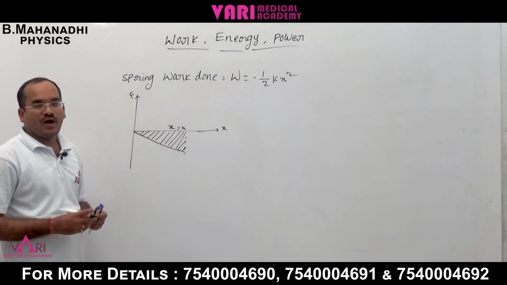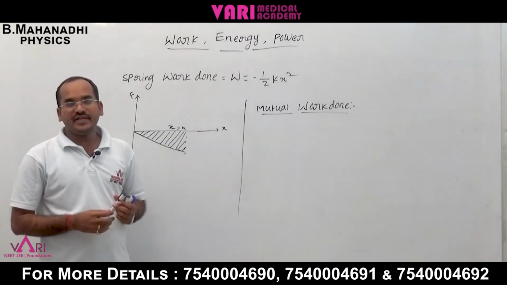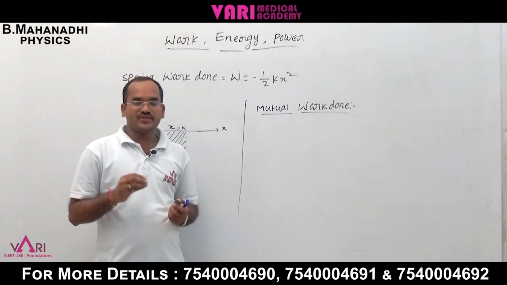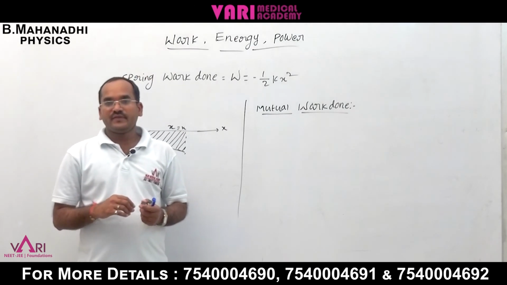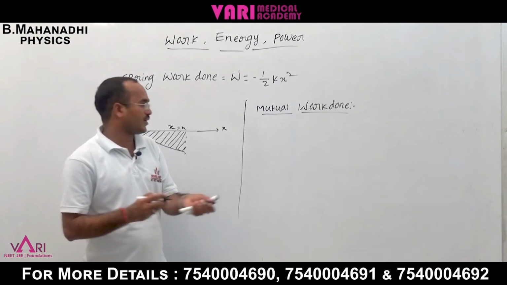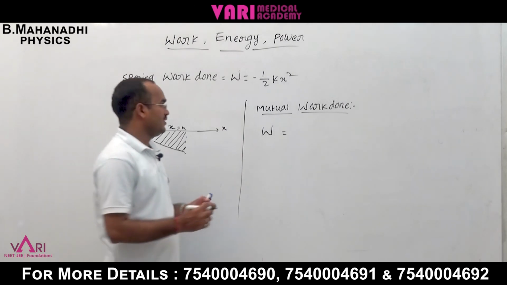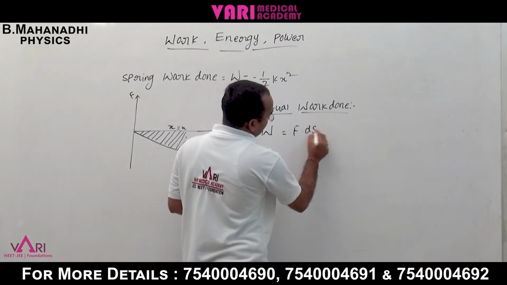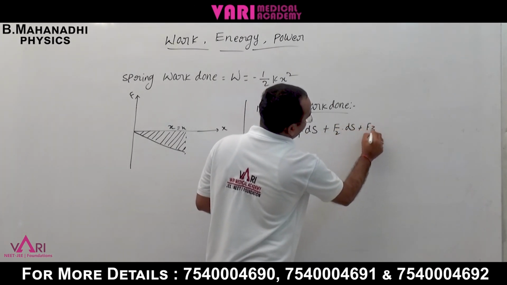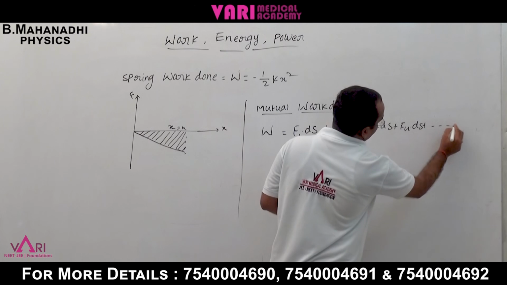What is the net work done? If any body has different individual forces applied on it, the total of the work done is called the net work done. Now W is equal to the different applied forces: F1 dot ds plus F2 dot ds plus F3 dot ds plus F4 dot ds, and so on.